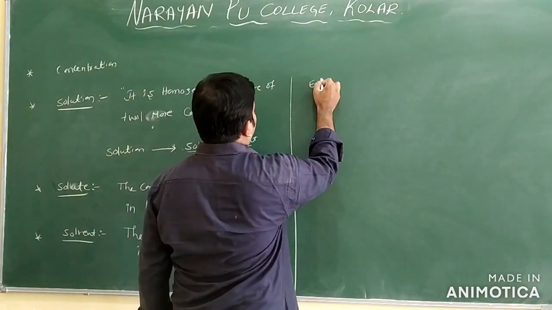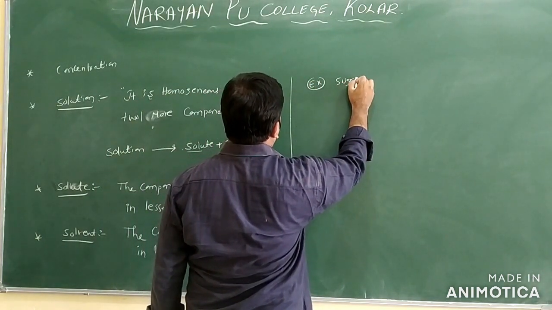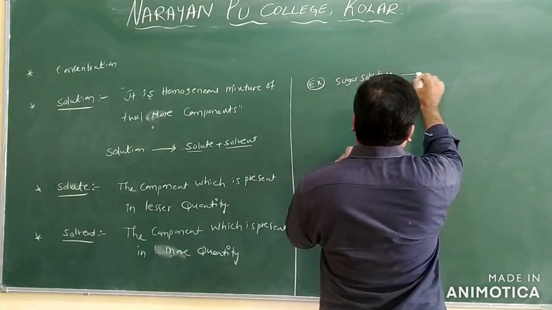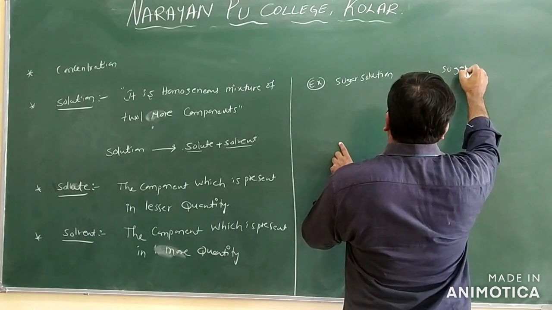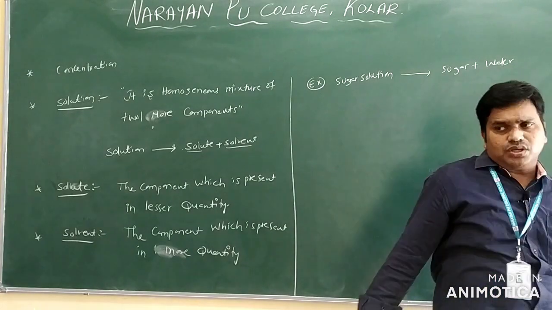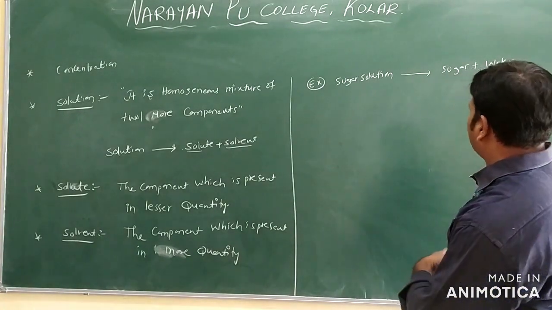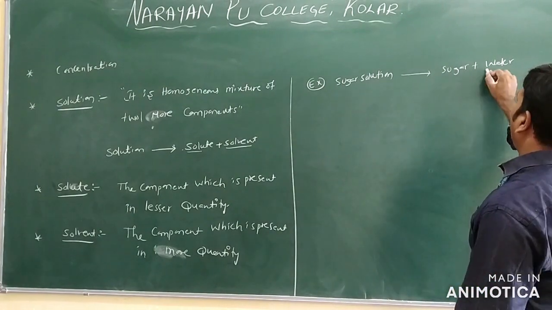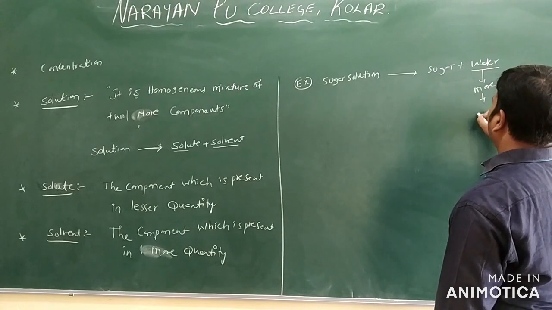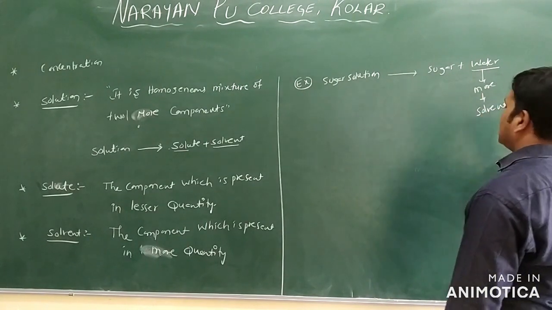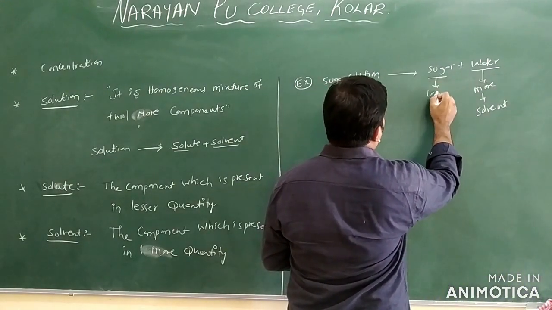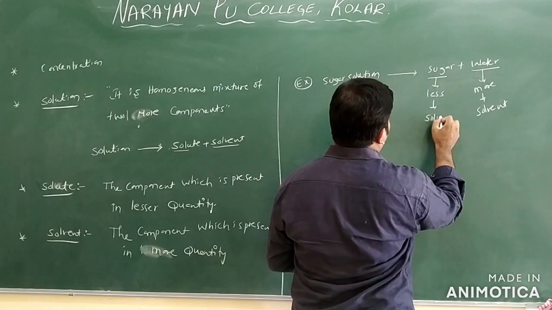I want to prepare a sugar solution. How can you prepare a sugar solution? I want to mix sugar with water. So if you want to prepare a sugar solution, we take sugar and water. Which quantity are you taking more? Water is the more quantity, so it is the solvent. Sugar we are taking in less amount, and this is called solute.